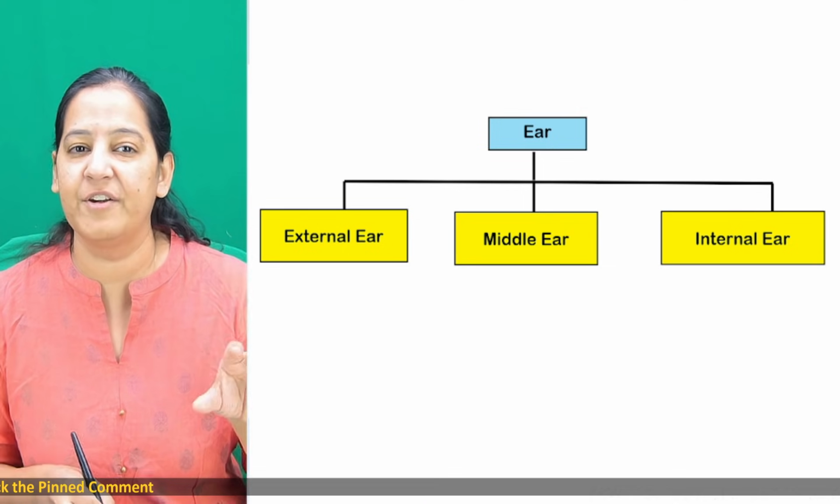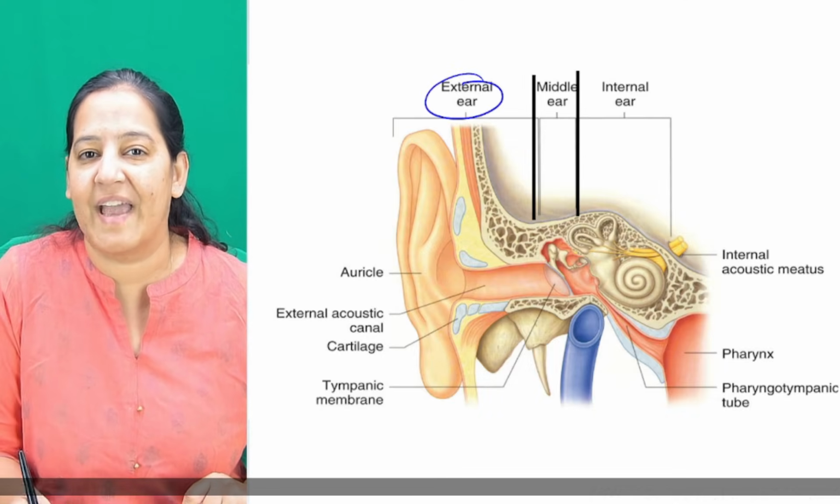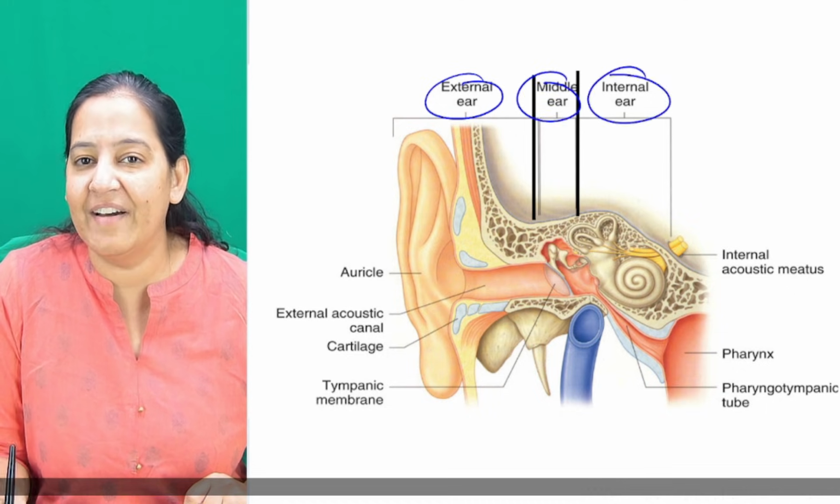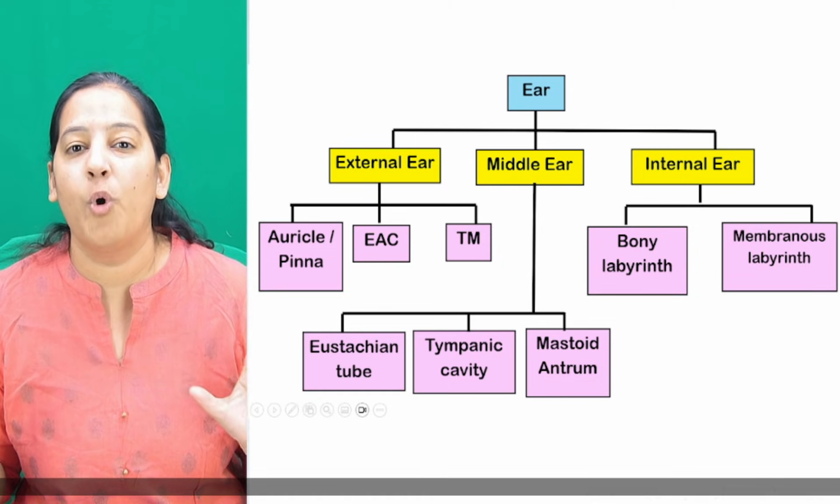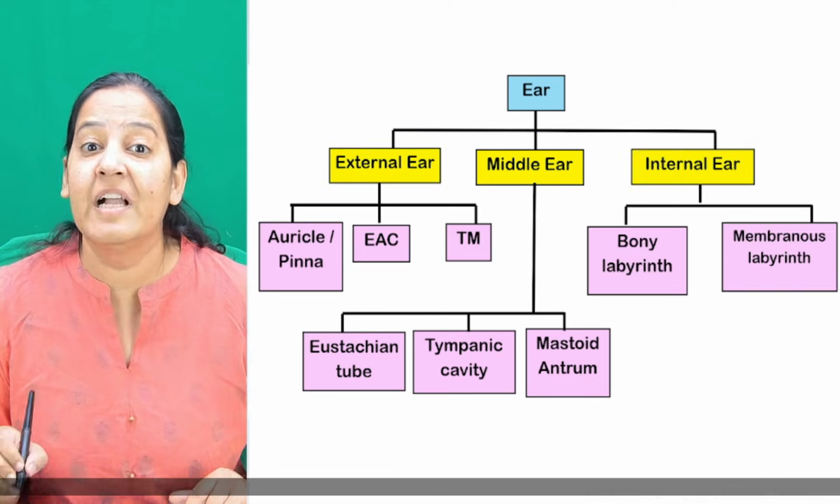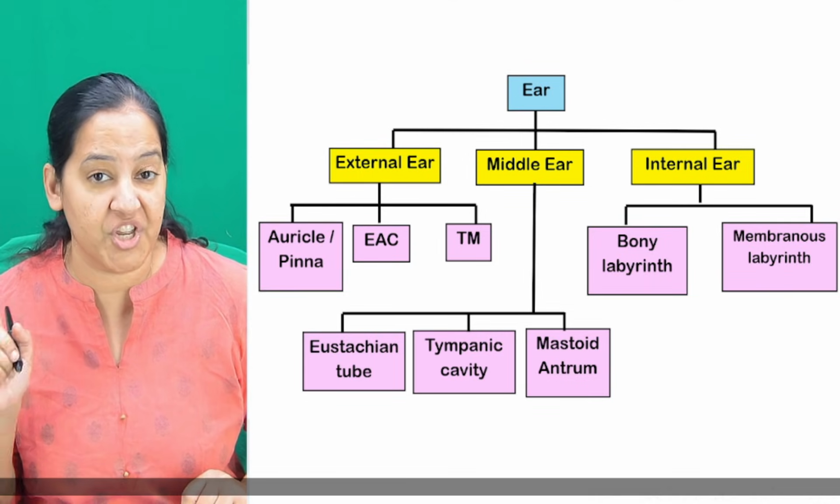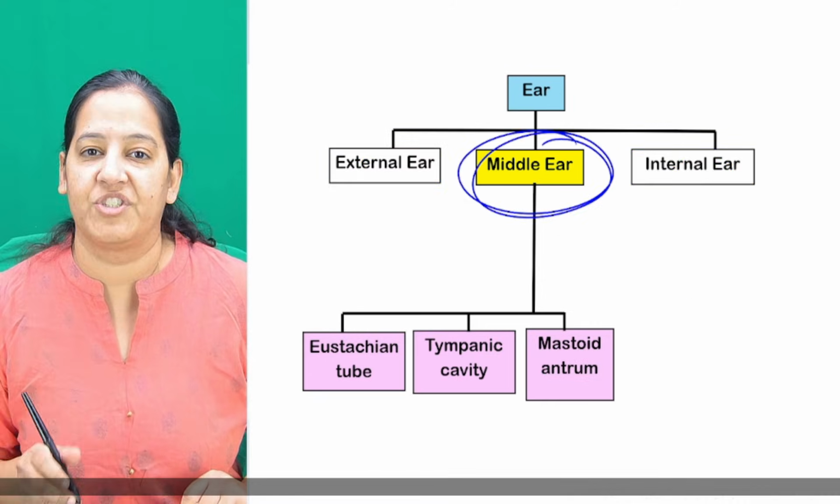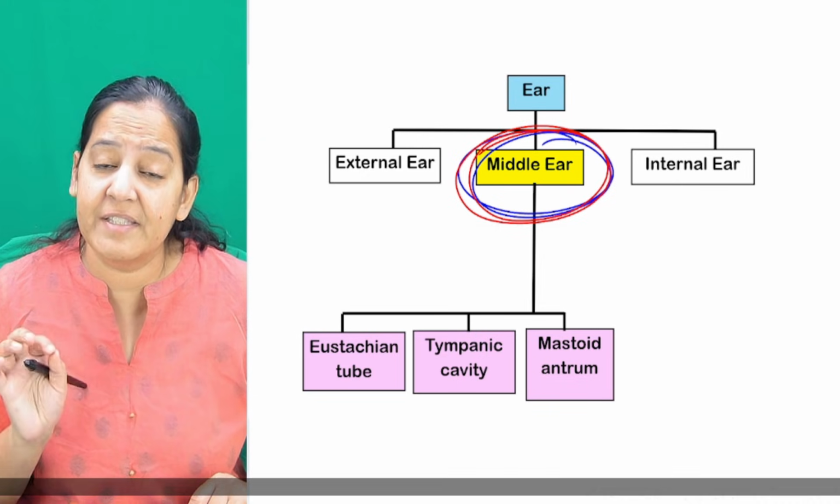So we divide the ear into 3 portions: external ear, middle ear and internal ear. You can see this portion is the external ear, this portion is the middle ear, this portion is the internal ear. These are the various parts of the ear. Currently we are interested only in the middle ear. We have already studied all this in the anatomy of the ear, so do watch that session if you have not watched yet.